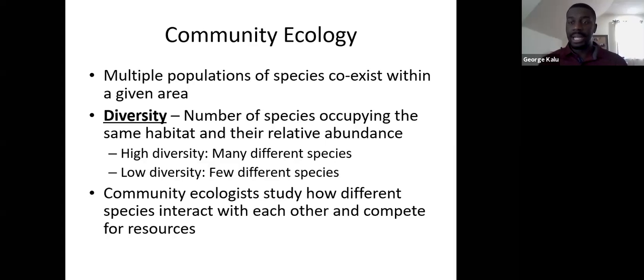Okay. So by looking at the diversity of each individual habitat, we're going to be able to understand exactly what kind of interactions may be taking place in that particular area. And again, as community ecologists, we want to be able to study how all those different interactions are going to be occurring and how these different species will be competing with one another for different resources too.